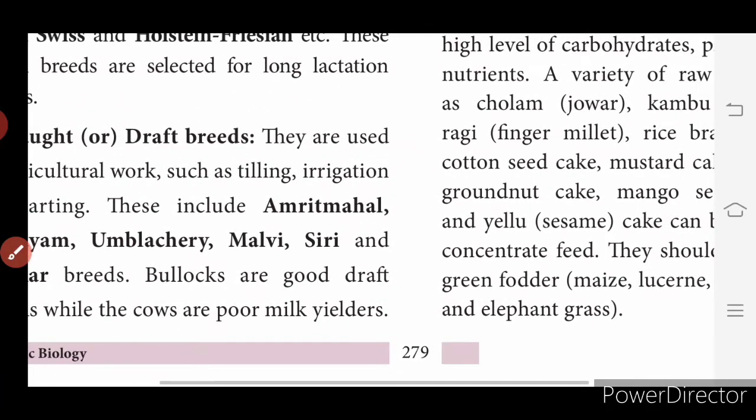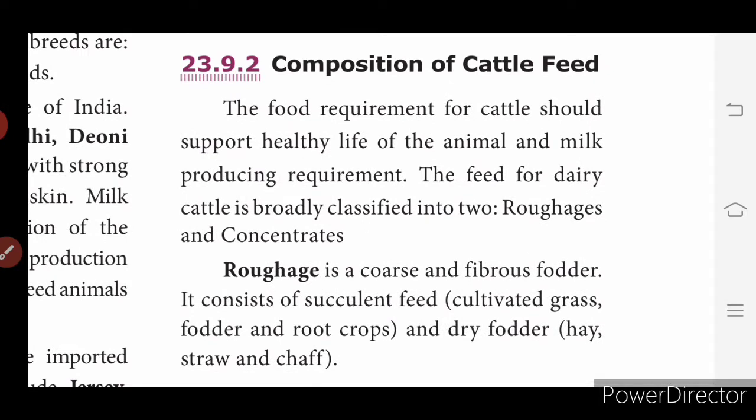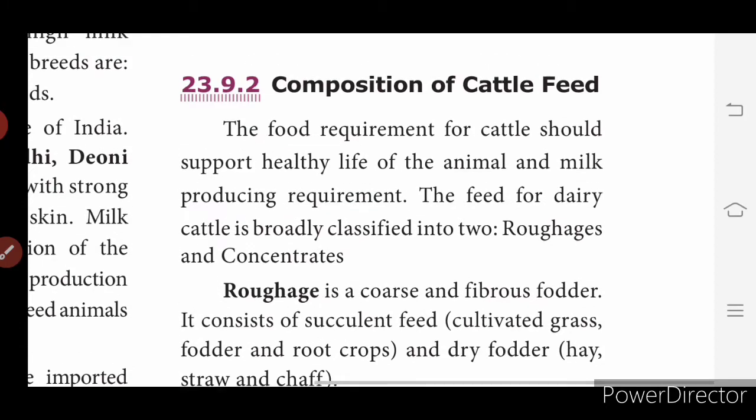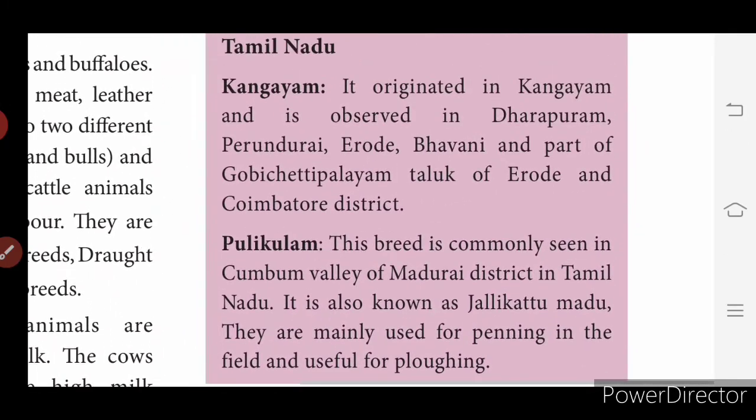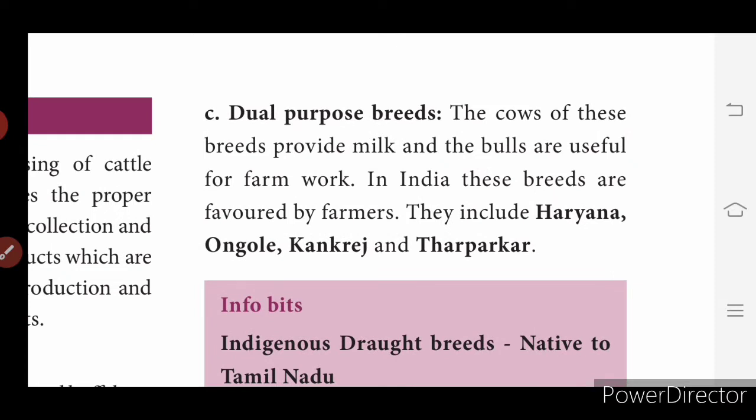So next is dual purpose breeds. These are animals which are used both as dairy breeds as well as draft breeds. So what are the dual purpose breeds? The cows of these breeds provide milk and bulls are useful for farm work also. In India, these breeds are favored by farmers. They include Haryana, Ongole, Kankrej and Tharparkar, which are used both for milk as well as for farm work.